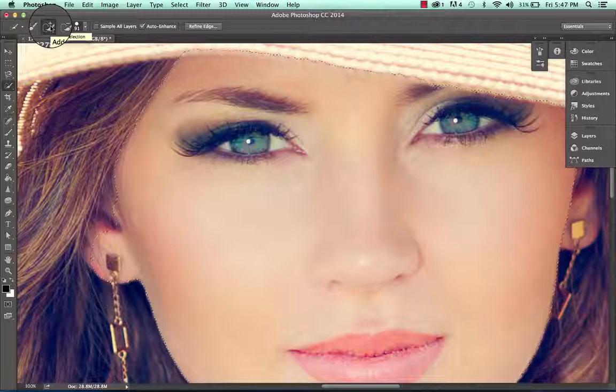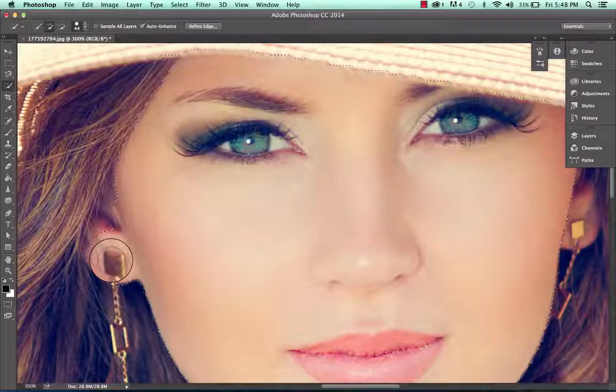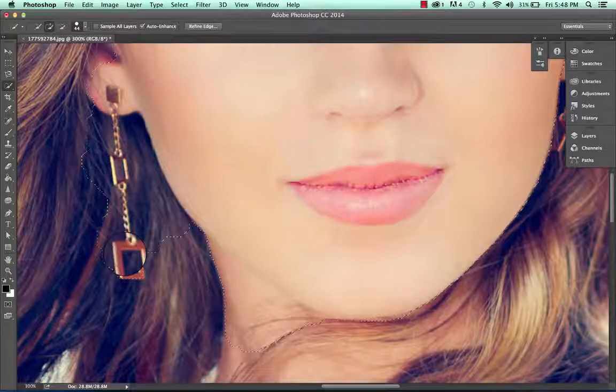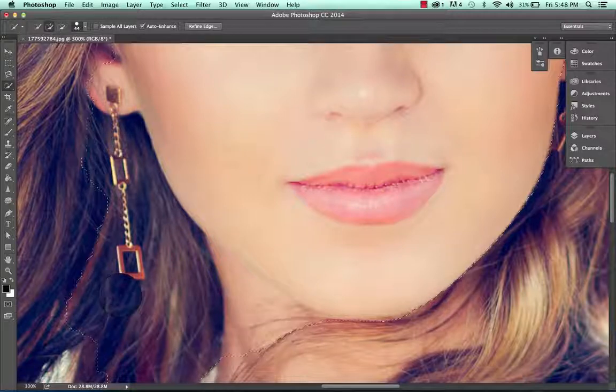Now, if you're familiar with Adobe After Effects, you'll probably know of something called the Roto Brush tool. This is exactly how this quick selection tool works. It's just like a Roto Brush tool, except you don't get those red and green markers. What will happen is, I'm going to make this a little smaller, as I add, so I have this selected, and as I add, it will start to follow based on colors. And the reason it's called the quick selection tool is because they don't give you very many options in terms of tolerance and things like that. It's just at a standard default setting to add.